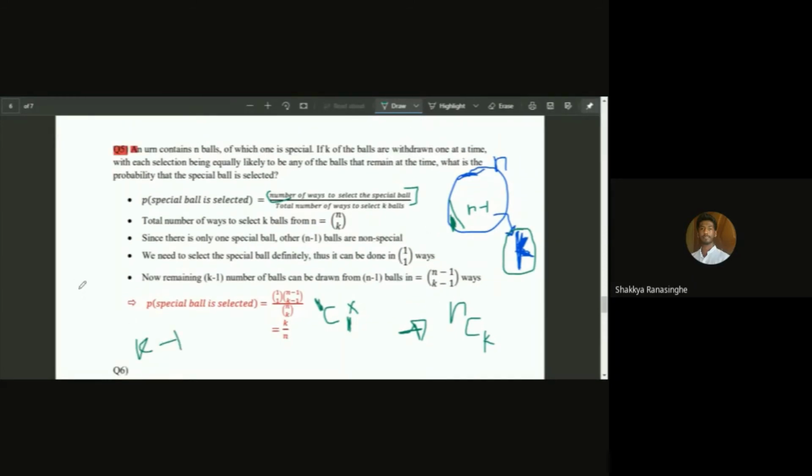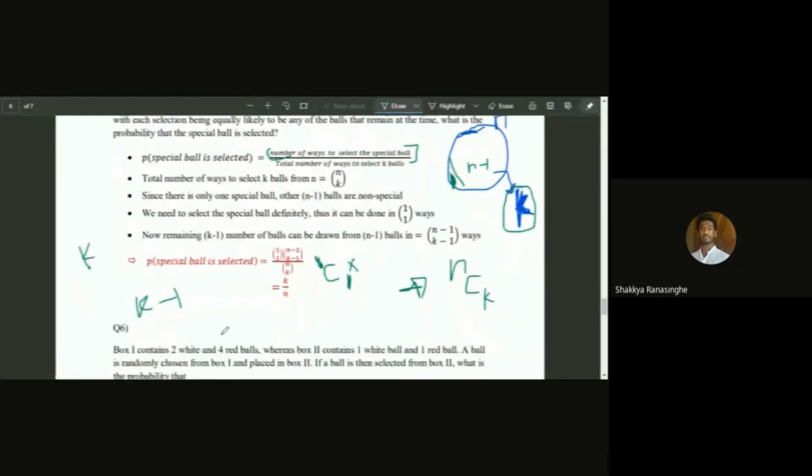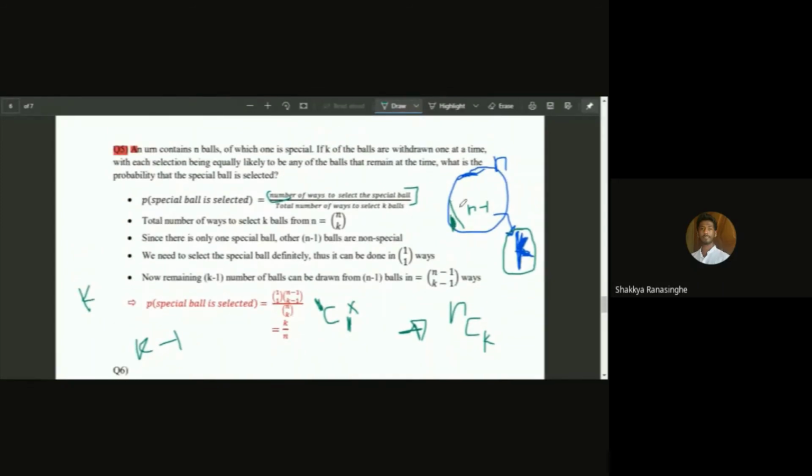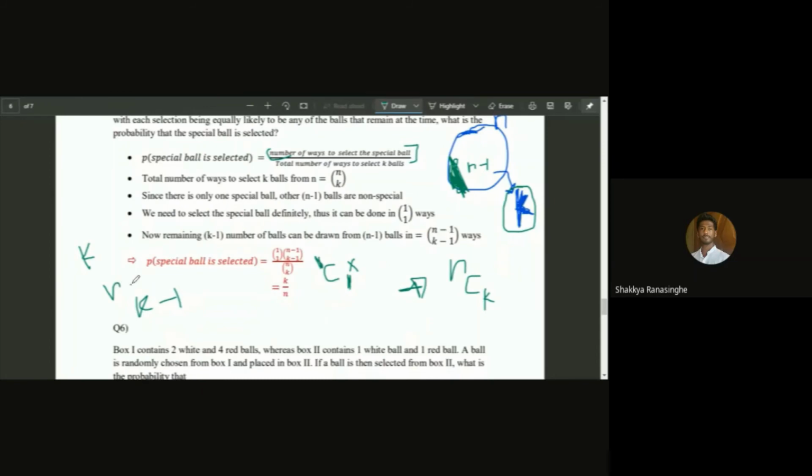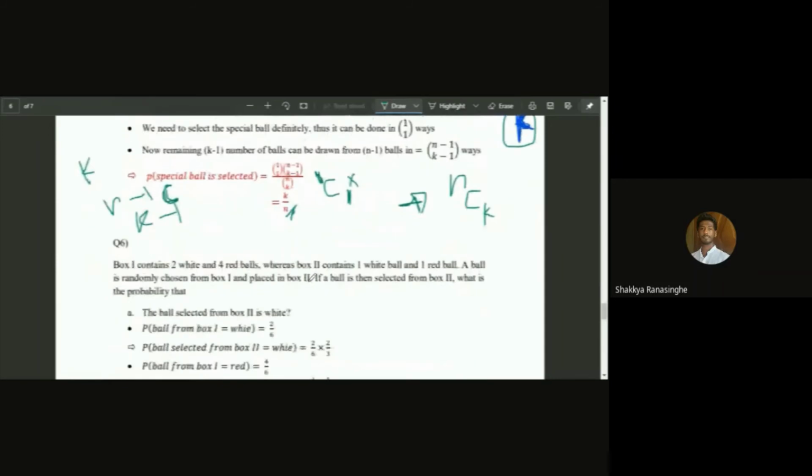We have to take k balls in total, but we have already chosen one, so there are k minus one remaining. And in this urn, the special one is already selected, so there are n minus 1 left. So we are choosing k minus 1 from n minus 1. That is 1C1 times n minus 1 C k minus 1, divided by the number of all possible combinations, nCk. So the answer is k over n.